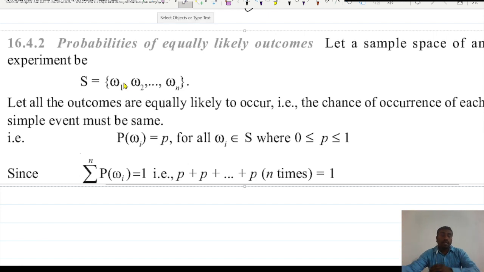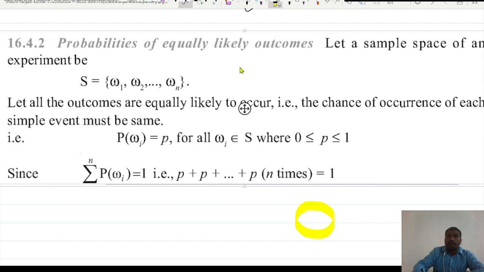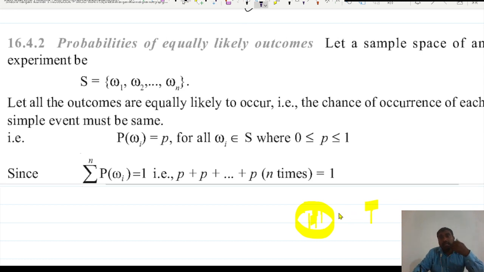Okay. Next we have the probability of equally likely outcomes. So what are equally likely outcomes? Let's first understand. Whenever you are tossing a coin, the outcome may be head or it may be tail. You can see there is an equal chance that it may be head and an equal chance that it may be tail. This is called equally likely, meaning there is no favor to anyone.